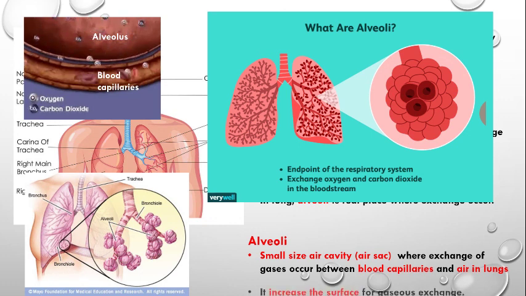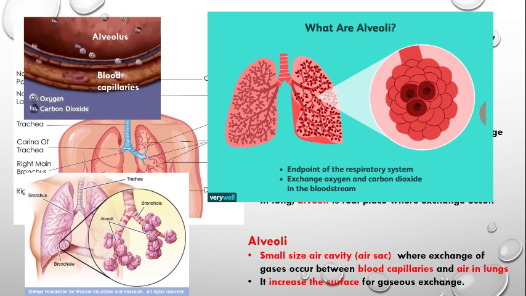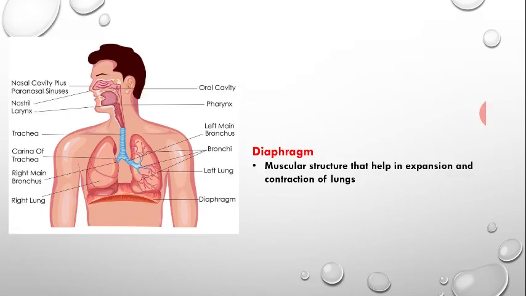What is the major function of alveoli? It is to increase the surface area for the exchange of gases, as our body is very large. After that, how do our lungs expand and contract?